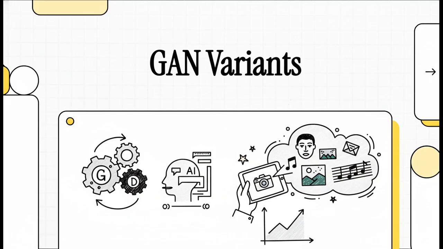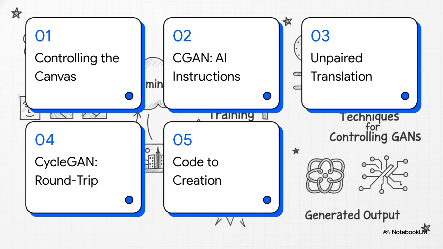How do we teach this brilliant but kind of wild AI to become a master artist that actually takes requests? So here's our game plan. We're going to start with the limits of a standard AI artist, the chaos. Then we'll introduce the simple command that finally tamed it, this CGAN. After that, we'll level up and tackle a much tougher challenge with a really clever round-trip trick called CycleGAN. And to wrap it all up, we'll look at how these incredible tools are already changing the world around us.